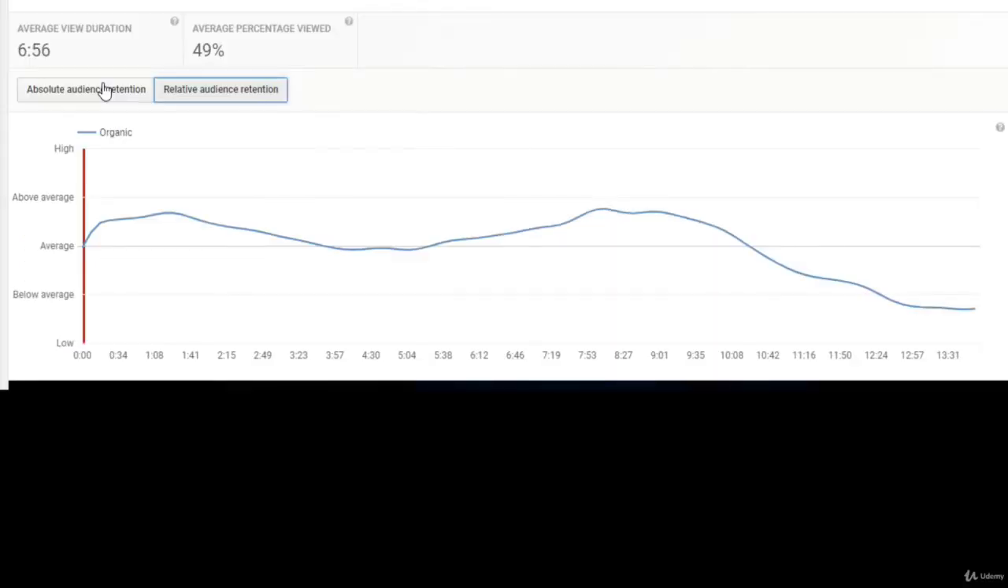And then if you really want to get a good understanding of it, you can click this button right here, which says relative audience retention. So this basically calculates it for you. So at the beginning, obviously 100% of people are watching. So YouTube deems that as average. And then as you can see, it says above average for 1 minute and 16 seconds. Then it goes back down to average.